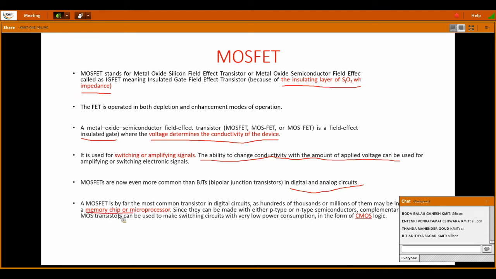Yes, nowadays we are using all the smart technology. Everything is digital. So in digital we use chips, only integrated chips are used. So in all integrated chips, we generally use MOSFETs or CMOS. And since they can be made with either P-type or N-type semiconductors, complementary pairs of MOS transistors can be used to make switching circuits with very low power consumption. This is very important, low power consumption, in the form of CMOS logic.